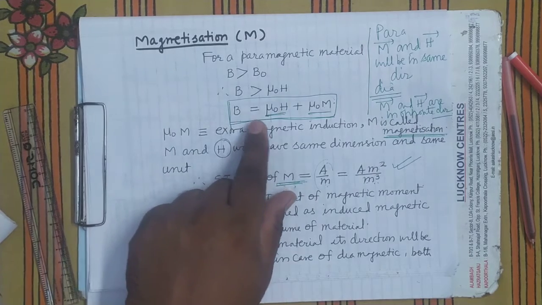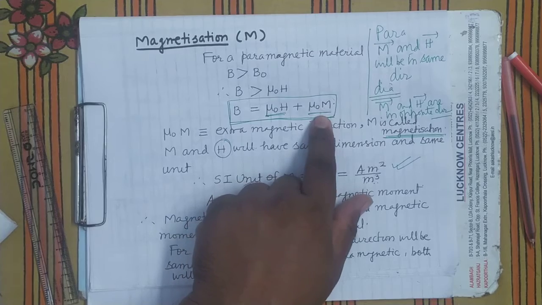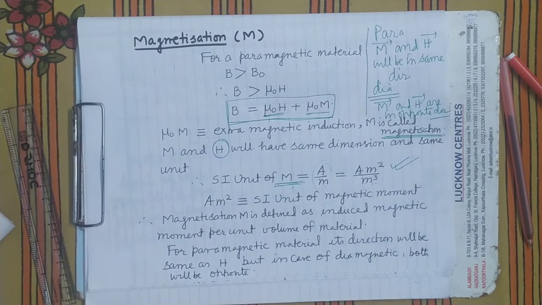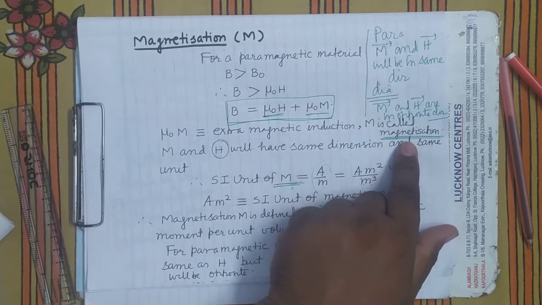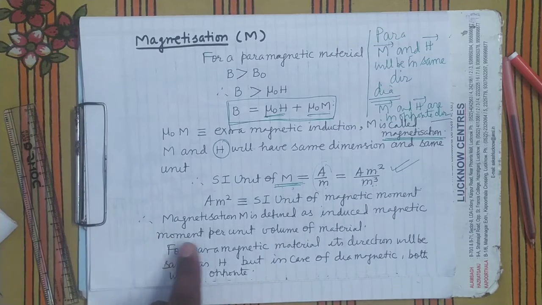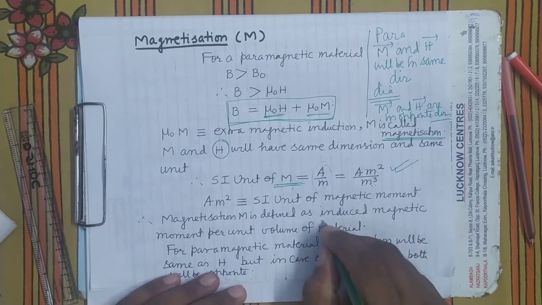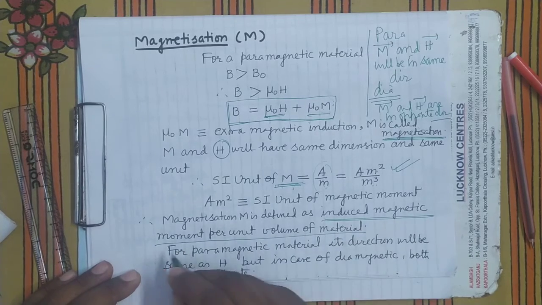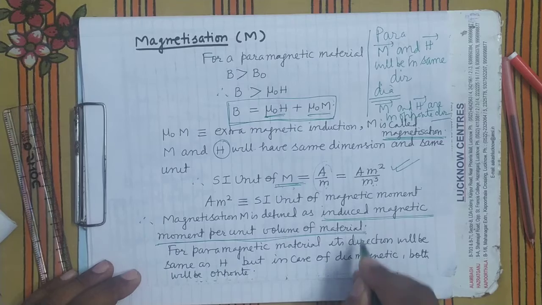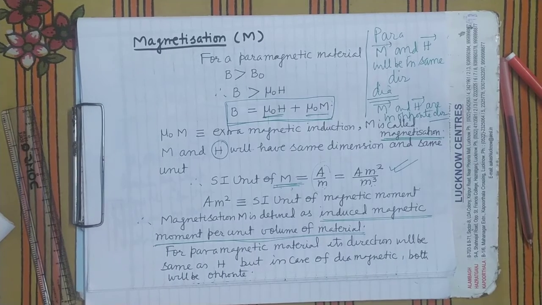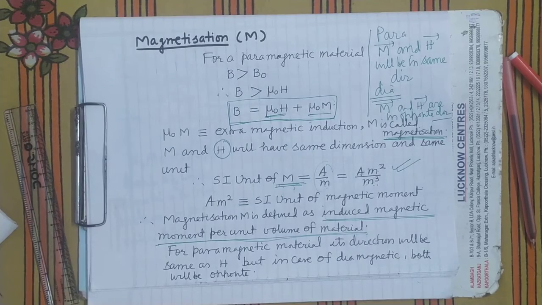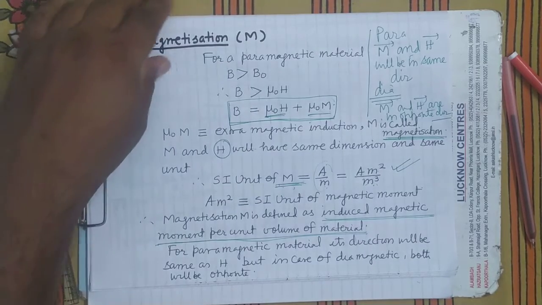So this is the relation B equals mu naught H plus mu naught M. Mu naught M is the extra magnetic induction produced due to the magnetizing field. What is M? M is called the magnetization, defined as induced magnetic moment per unit volume of the material. What will be its direction? Same as H for para and ferro, but opposite to the direction of H in diamagnetic material.